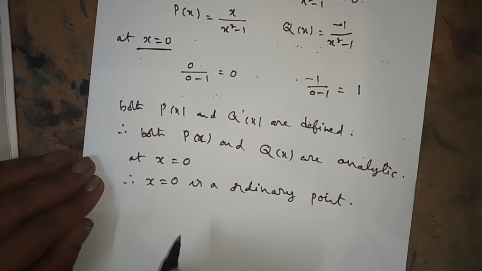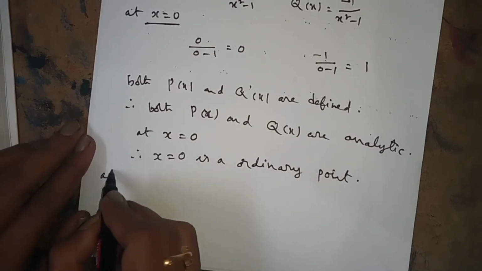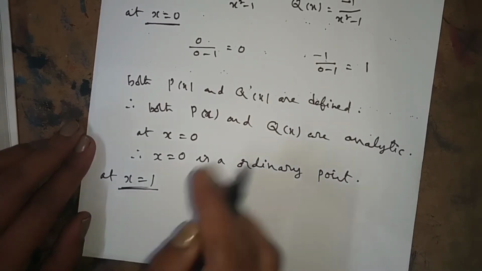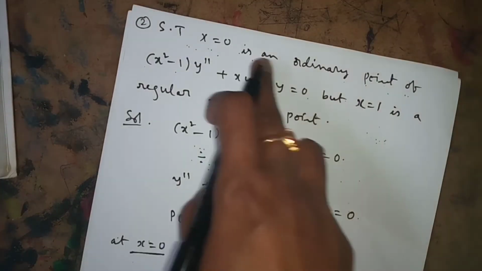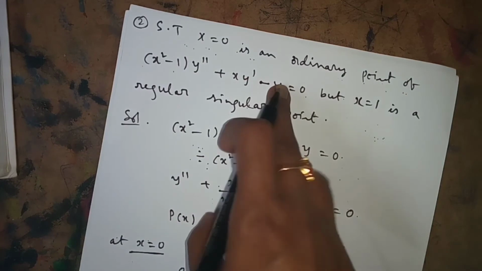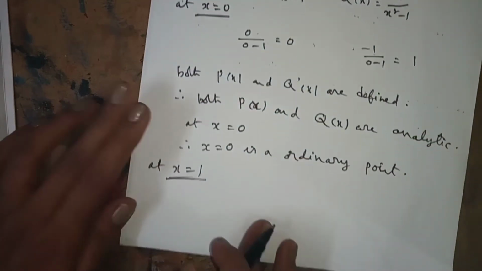Now another point we have to check, at x = 1. We will check another point because two questions are given. At x = 0, show that x = 0 is an ordinary point of this equation, but x = 1 is a regular singular point. At x = 1.